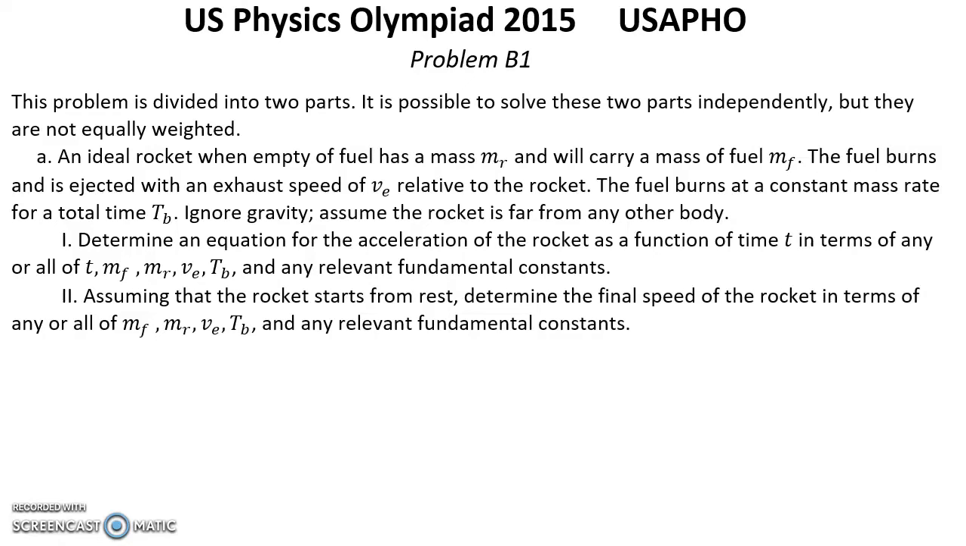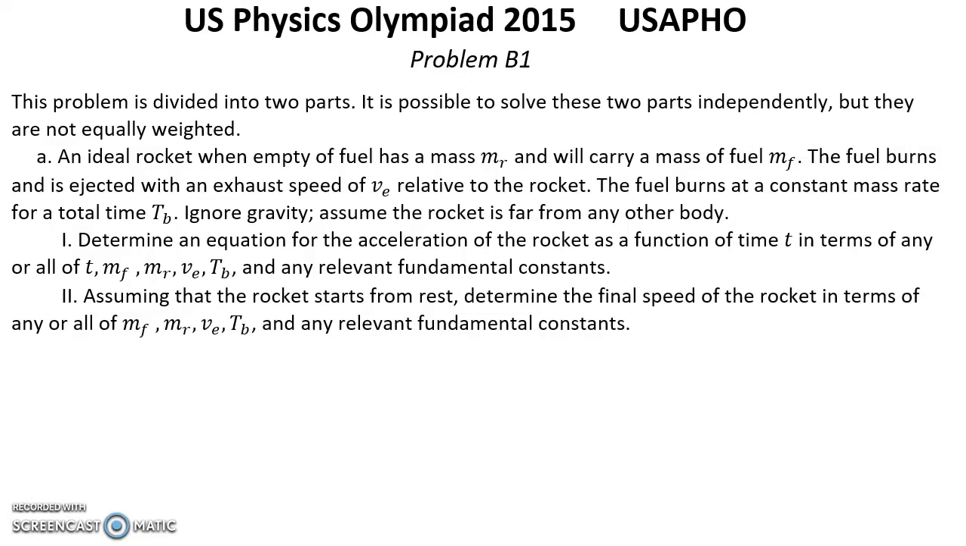Part A. An ideal rocket, when empty of fuel, has a mass mr and will carry a mass of fuel mf. The fuel burns and is ejected with an exhaust speed of VE relative to the rocket. The fuel burns at a constant mass rate for a total time Tb. Ignore gravity. Assume the rocket is far from any other body.